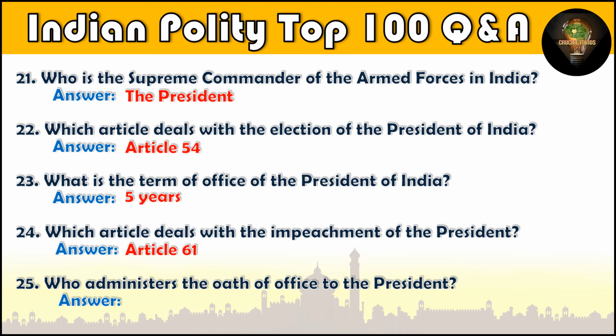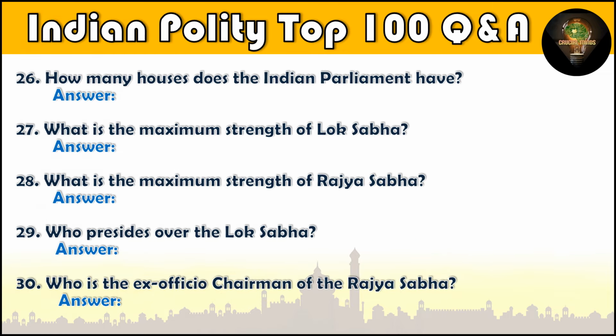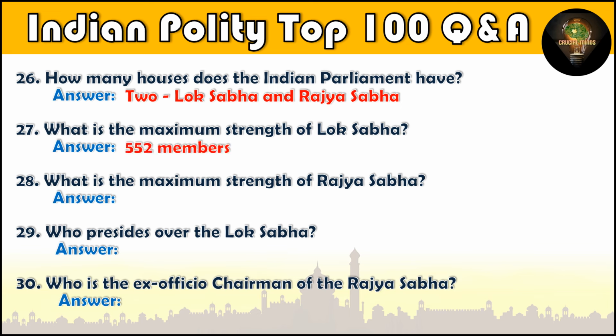Question number 25. Who administers the oath of office to the President? Chief Justice of India. Question number 26. How many houses does the Indian Parliament have? 2 houses, Lok Sabha and Rajya Sabha. Question number 27. What is the maximum strength of Lok Sabha? 552 members. Question number 28. What is the maximum strength of Rajya Sabha? 250 members.